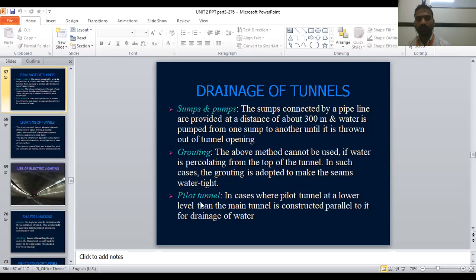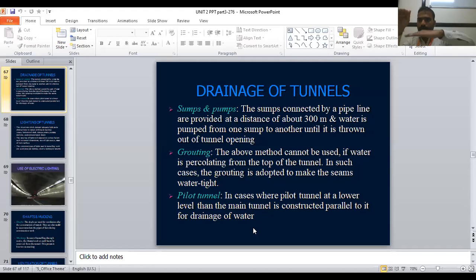Then pilot tunnel. This is the case where a pilot tunnel at a lower level than the main tunnel is constructed parallel to it for the drainage of water. Whenever water is flowing in the tunnel, if there is any drainage system, we should not construct at that level.